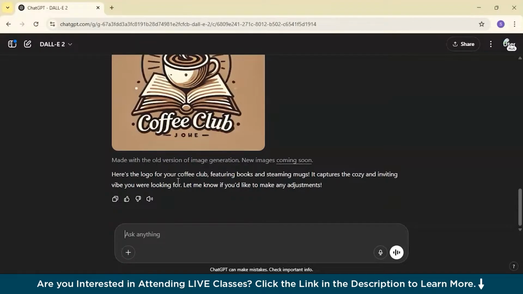Then you can even use it for costume design or any ideas again. So we'll write futuristic costume design for a sci-fi play with glowing elements.